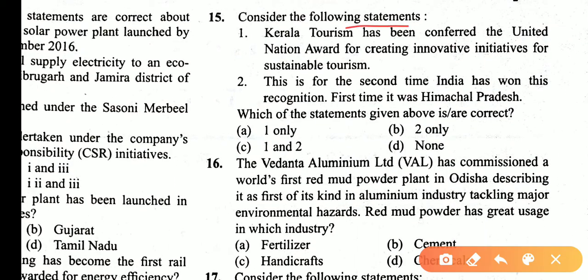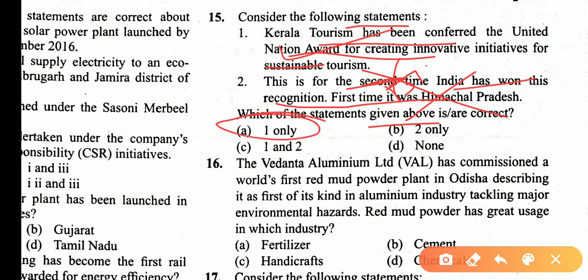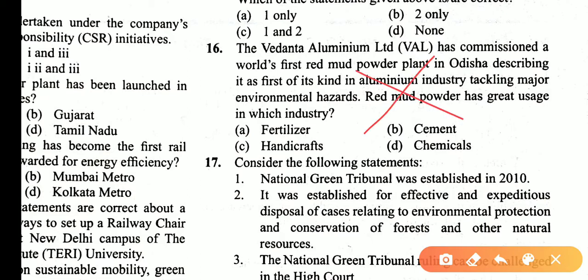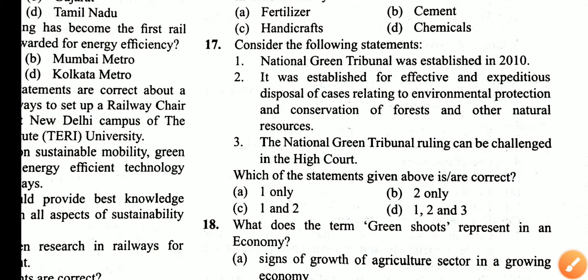Consider the following statements. Kerala Tourism has been conferred the United Nations award for creating innovative initiatives for sustainable tourism. Yes. This is the first time India has won the recognition, not the second time, so this statement is incorrect. Asking for the correct statements, only one, so the answer is A. This is an old question, so skip that.